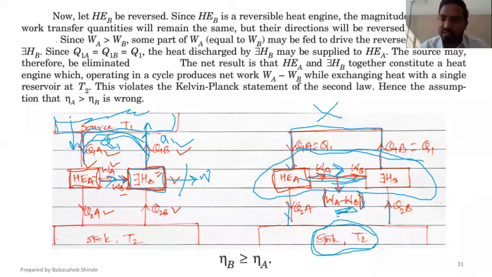Very good. And if you are violating Kelvin Planck statement, then that device is not possible.